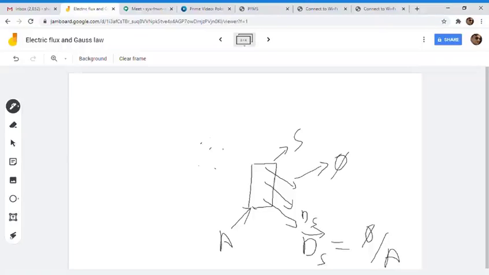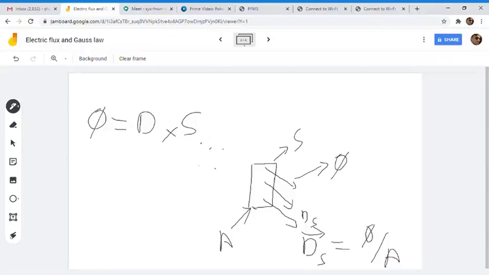Now if we want to see how much flux this is, this would be simple. This phi will be equal to D times the surface area.